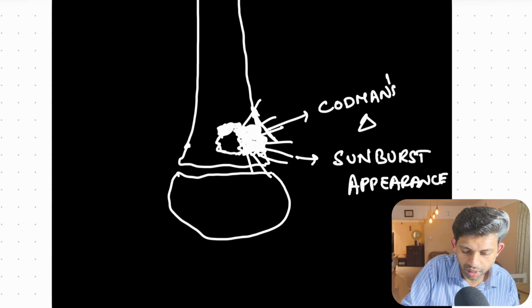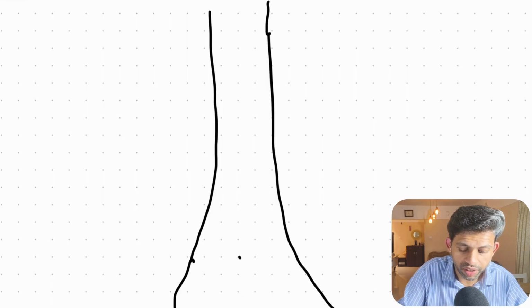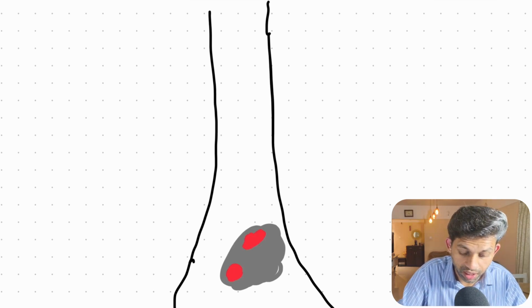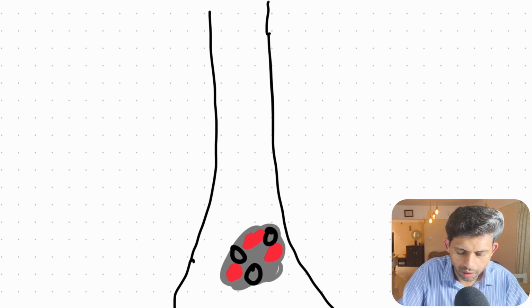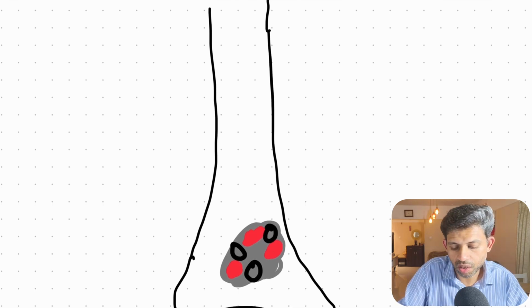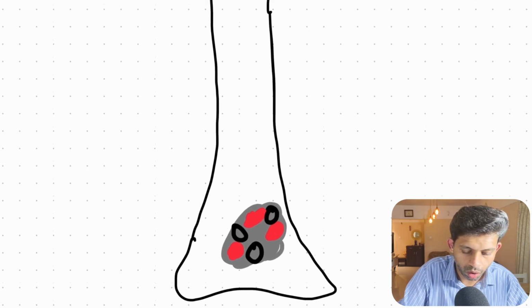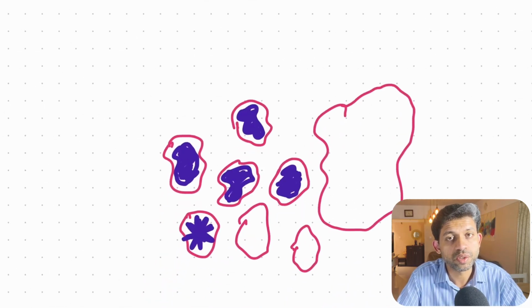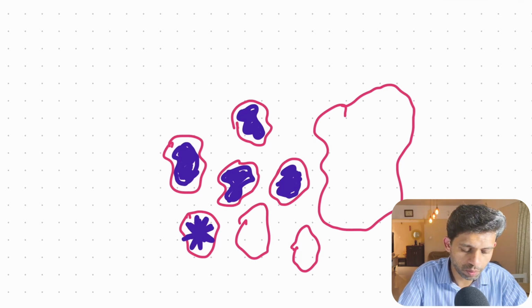sunburst appearance. And grossly, we can see a gray-white tumor, which is gritty when you cut it, with areas of hemorrhage and cystic degeneration. The tumor can spread to the surrounding soft tissues or into the medullary canal. This brings us to the microscopy of osteosarcoma.